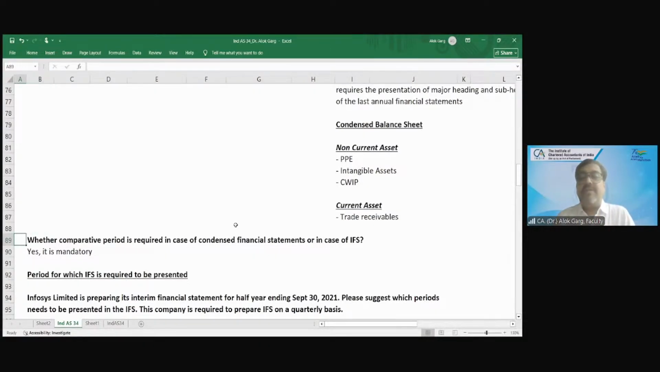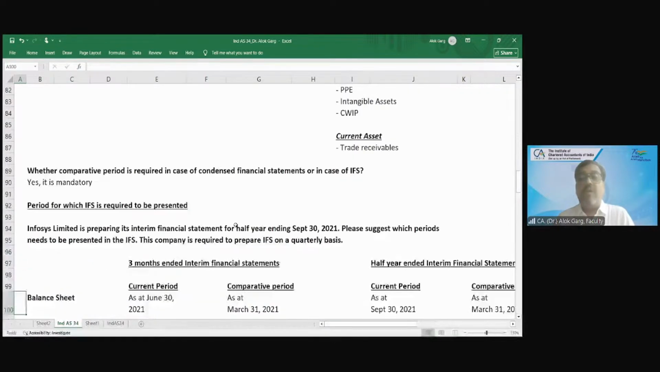Whether comparative period is required in case of condensed financial statement or in case of interim financial statement? Yes, sir, it is required. It is mandatory. Now, what is that period which is required? Friends,